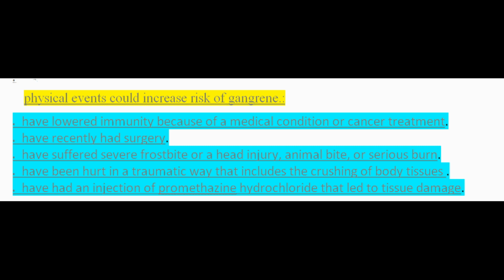Some other physical events could increase your risk of gangrene. You may be more likely to develop this condition if you have lowered immunity because of a medical condition or cancer treatment. Have recently had surgery. Have suffered severe frostbite or a head injury, animal bite, or serious burn. Have been hurt in a traumatic way that includes the crushing of body tissues. Have had an injection of promethazine hydrochloride that led to tissue damage. Smoking, drinking alcohol, and using intravenous drugs may also add to your risk of developing gangrene.